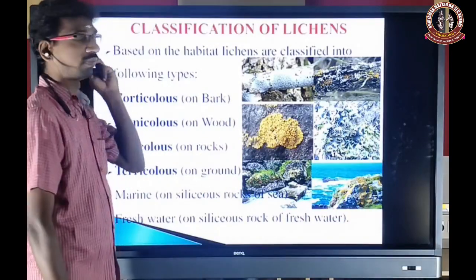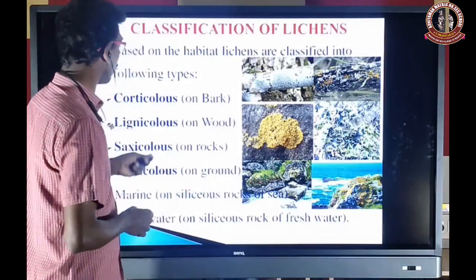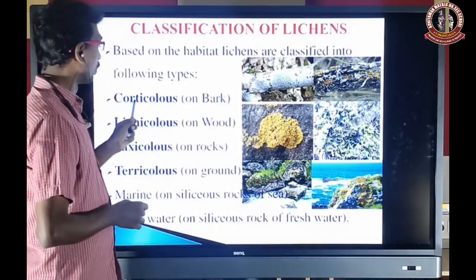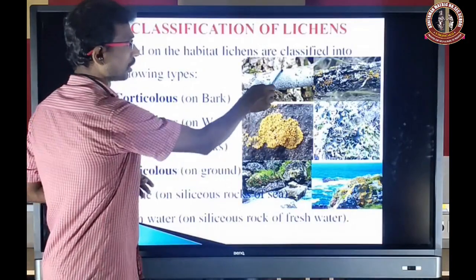Next, the classification of the lichens based on the habitat. The lichens are classified into different types. That is corticolous, that is on the bark. So that is corticolous.